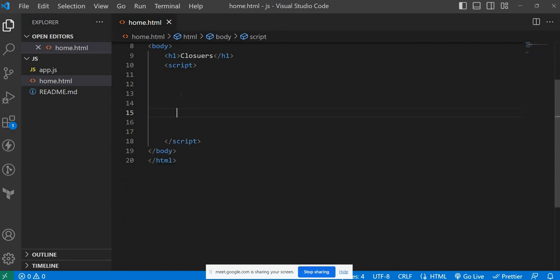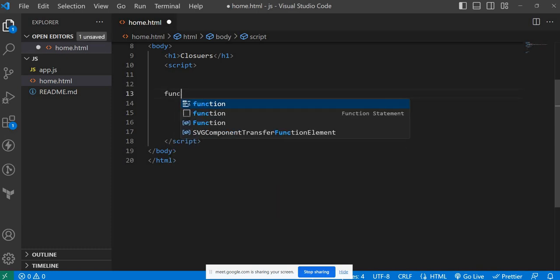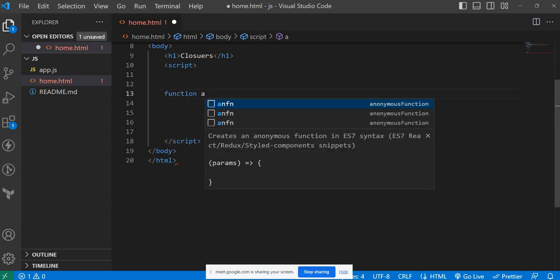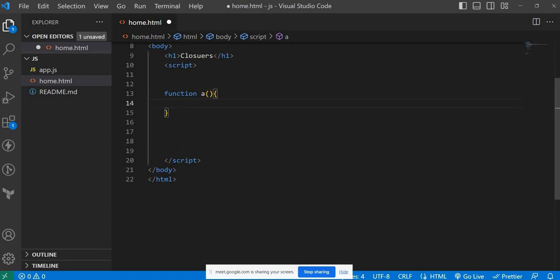Simple one. I'm just creating a function a. It is going to return function b. Here var x is equal to, we are invoking the function a.